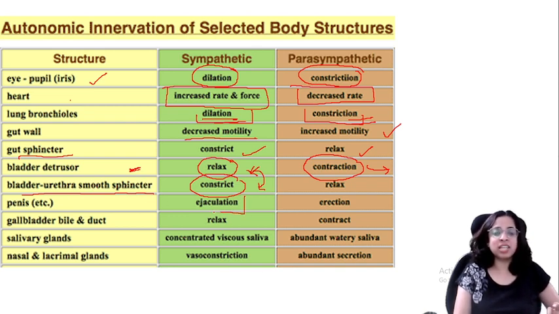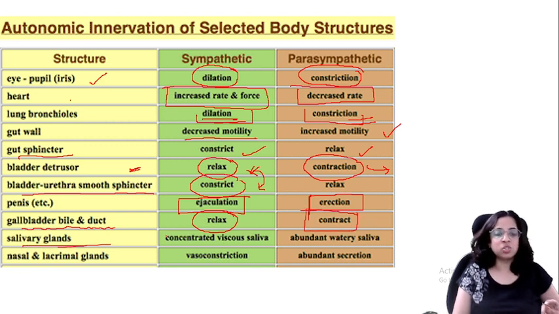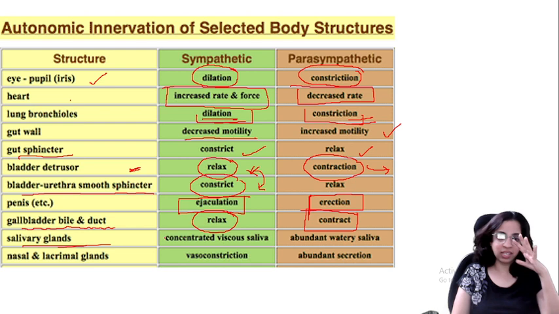What happens to the penis? Here, in this case, there is ejaculation. In this case, parasympathetic, there is erection of the penis. Okay. Now, what happens to gallbladder, bile and duct? Here it is relaxed. Here it is in contracted position. Salivary glands. So, concentrated viscous saliva is there, but the saliva in itself is not secreted at a high rate.